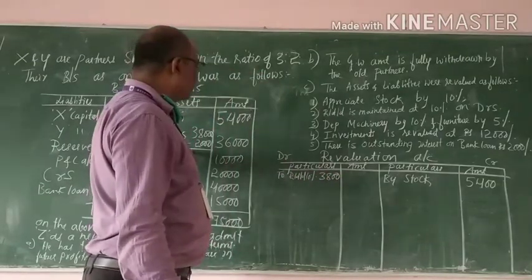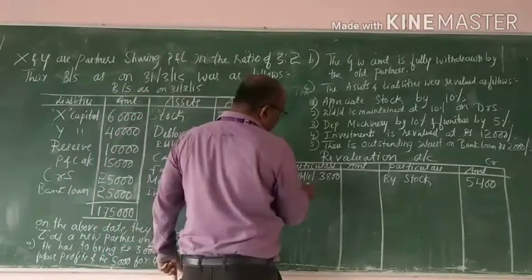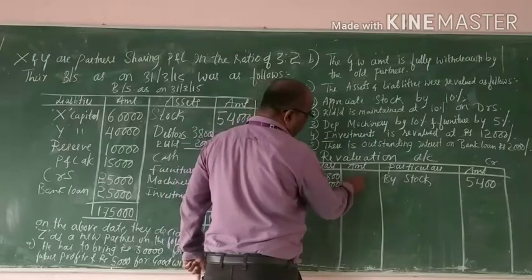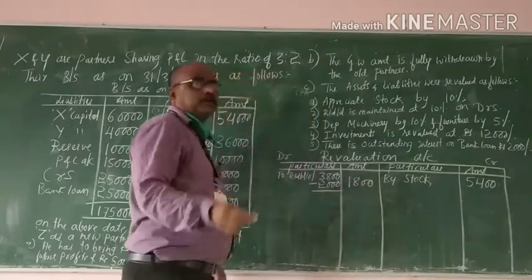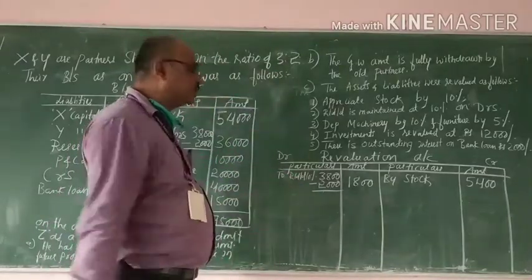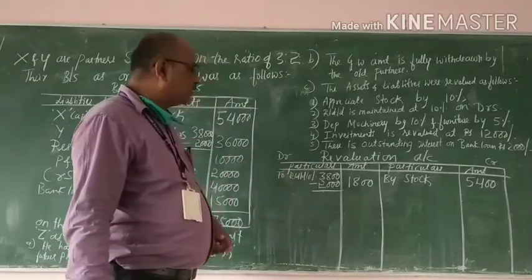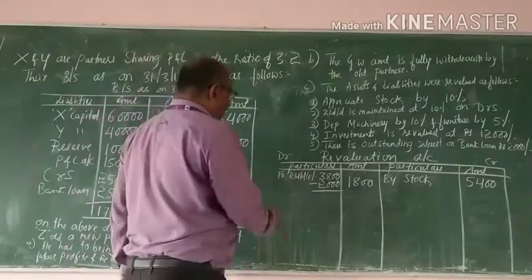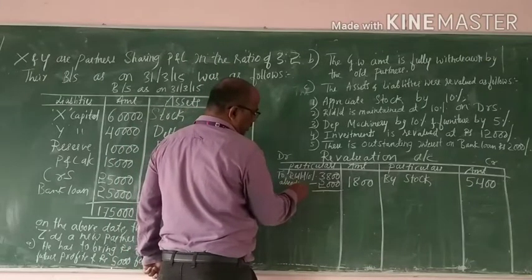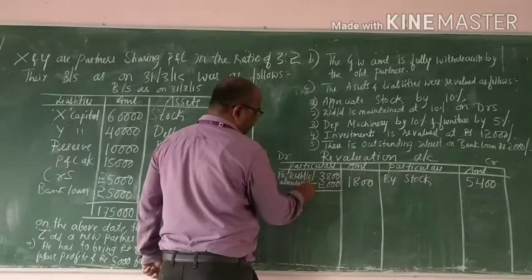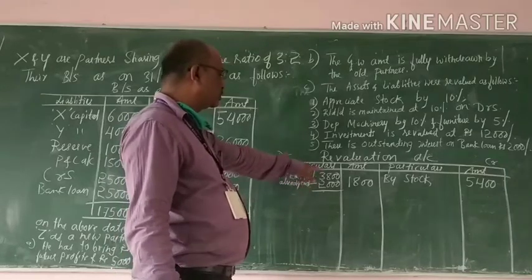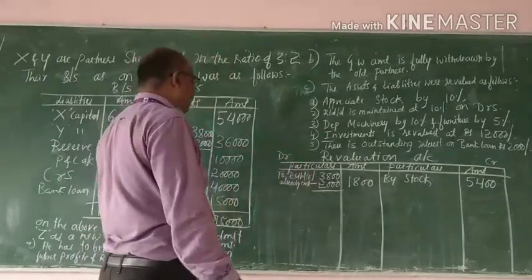Already 2,000 RDD is there, so this year you should create an RDD of only 1,800, because RDD should be 3,800.